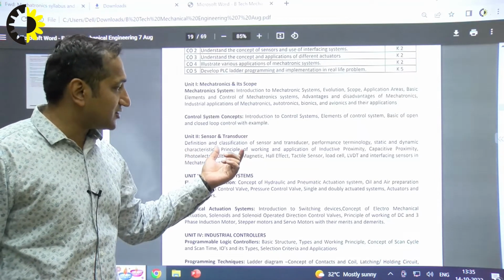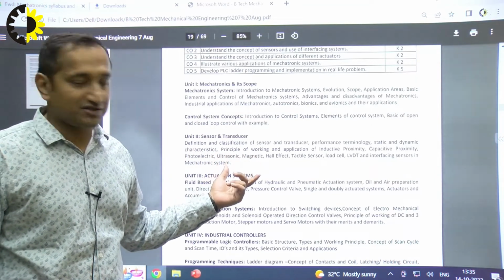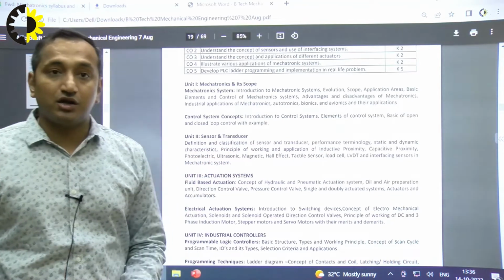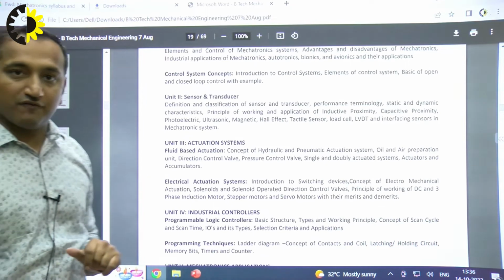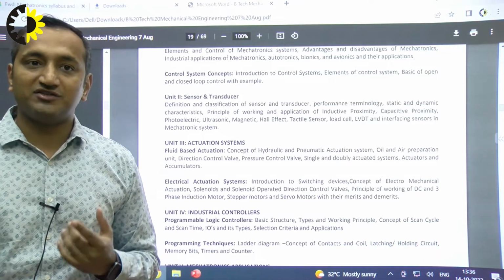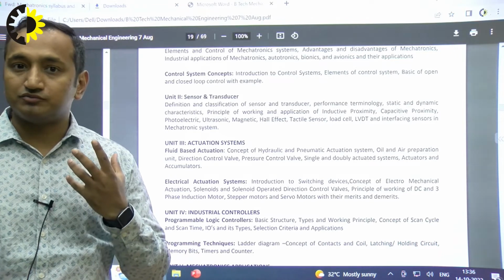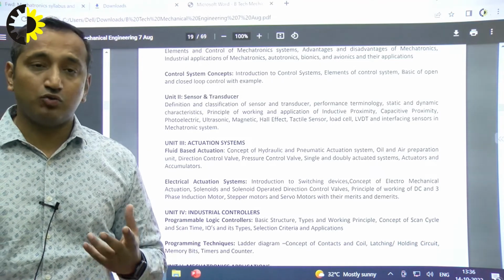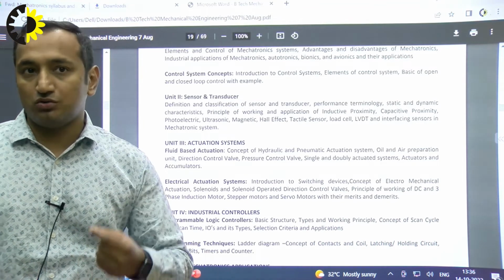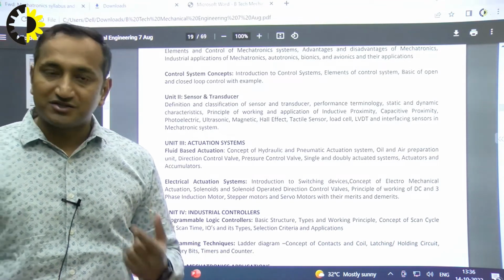Then we'll be studying about the various displacement sensors. Also we'll be studying classification, like linear displacement. So we'll be talking about the various types of sensors which are available in the market. Like if you want to measure heat in the system, or you want to measure the fluid discharge, there are various types of sensors available in the market. So how to decide or how to choose them, we'll be discussing that.